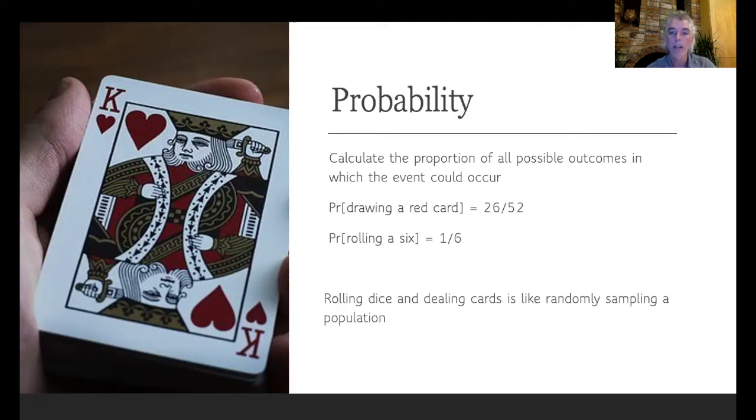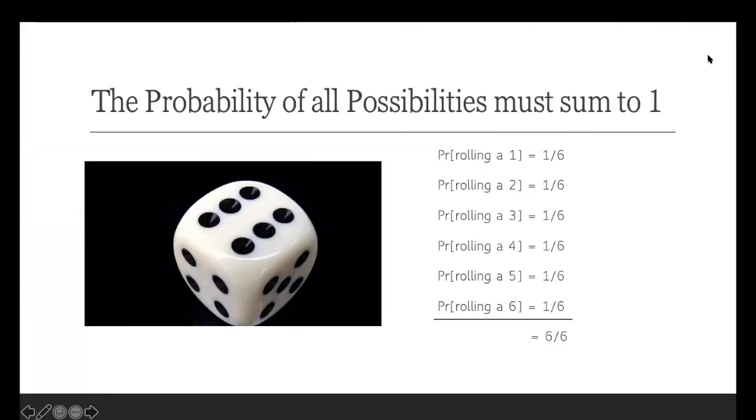Similarly, we can calculate the probability of rolling a 6 on a 6-sided die as 1 out of 6. Now, rolling dice and dealing cards isn't very biological, but these basic principles are familiar to most of you, and these random trials that we get from rolling dice and drawing cards are really similar to the process that we engage in when we collect a random statistical sample from a population. So let's go over a few principles of probabilities.